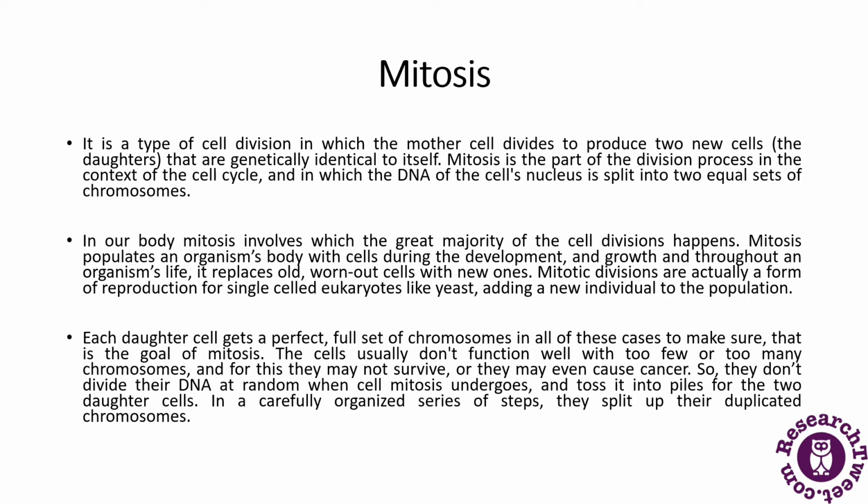This is a clear picture of mitosis. Cells usually don't function well with too few or too many chromosomes, because of which they may not survive, or they may even cause cancer. So they don't divide their DNA at random. In a carefully organized series of steps, they split up their duplicated chromosomes for the two daughter cells. This is how mitosis takes place in human bodies, in yeast, in plants, and in various other examples.